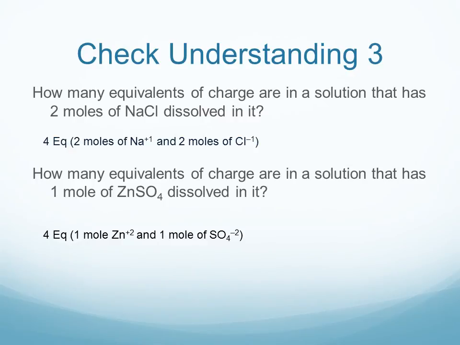For the zinc sulfate, we have 1 mole of zinc plus 2 ions, so that gives 2 equivalents of positive charge. There are 2 moles worth of positive charge from the zinc plus 2 ions. And in the same way, the sulfate with a minus 2 charge, 1 mole of sulfate would give 2 equivalents of negative charge. So 2 equivalents of positive charge from the zinc and 2 equivalents of negative charge from the sulfate would give 4 equivalents overall in that solution.